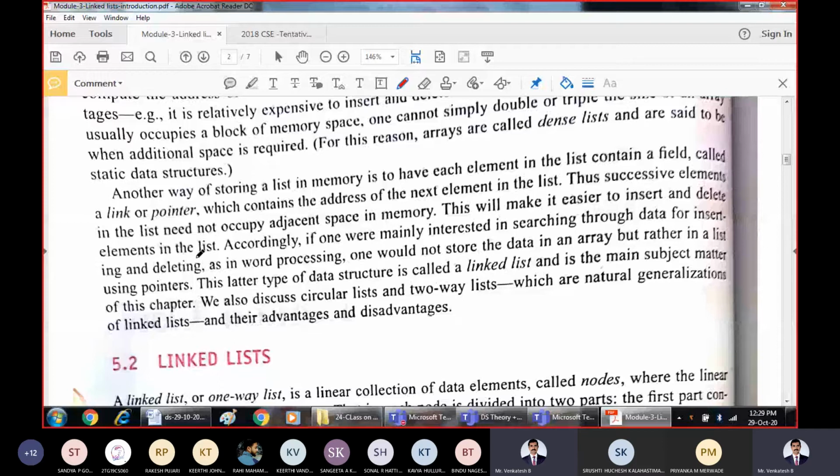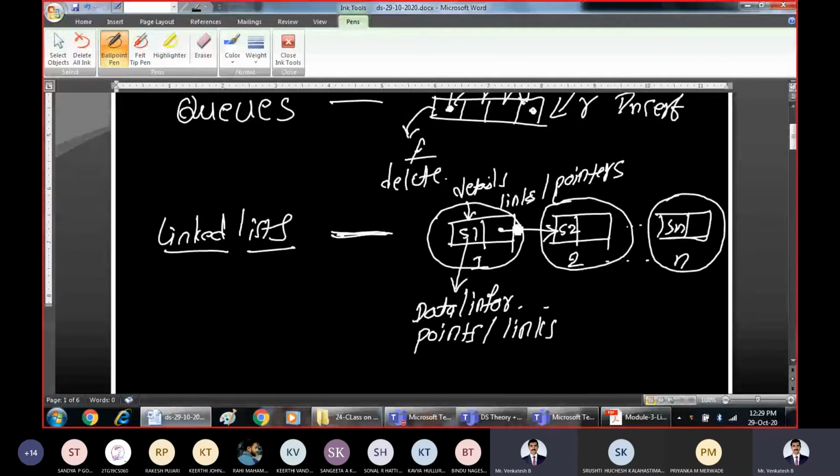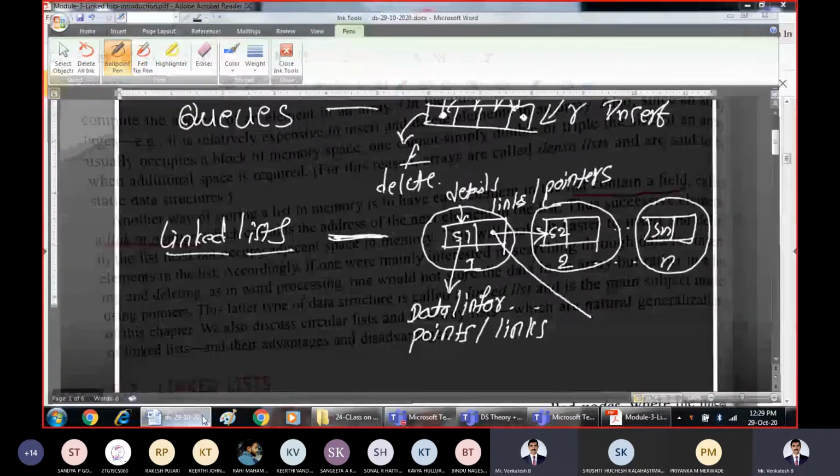Now, how can we store the data in memory? The way of storing the list in memory is to have each element in the list contain a field called link or a pointer, which I have already explained. So every node will contain a link or a pointer. We are going to call this one node in terms of a linked list. It is going to contain the data, and this is the pointer.